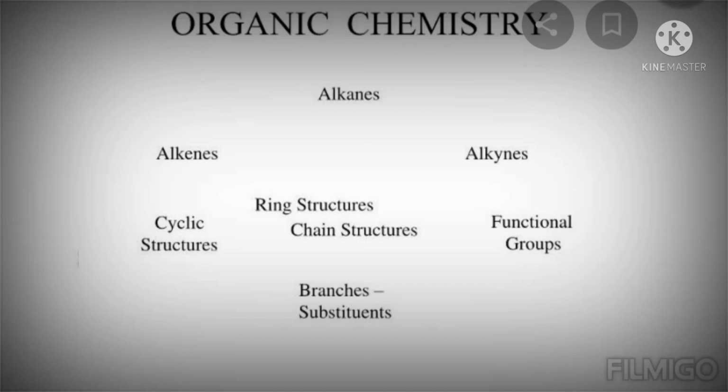This is all about alkanes, alkenes, alkynes. That is the cyclic structure, ring structures, chain structures. Functional groups are very important in organic chemistry, which are helpful for reactions also, conversions also, transformations also, and branches and substituents. Chain structure is straight chain structure or branched chain structure. This is all about organic chemistry.